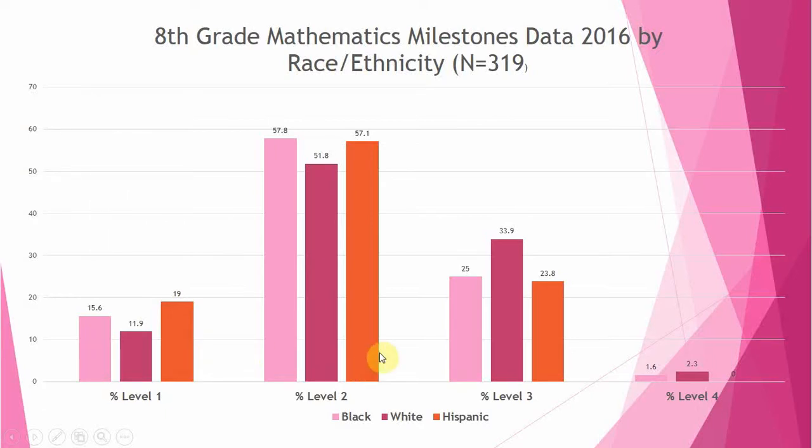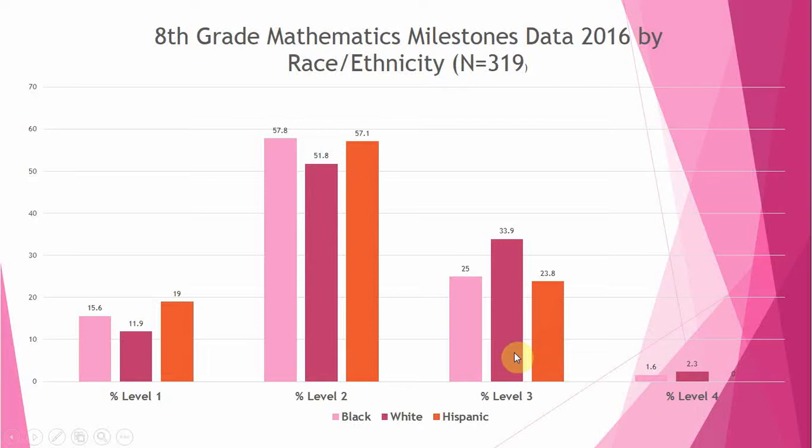The next thing, we have the level 2, which again is where the majority of the 8th grade students taking the milestones are getting 2s. The black and the Hispanic students are close, and the white students are also at 51. Then over here, level 3s, you have 25% black, 33.9% white, and 23.8% Hispanic.